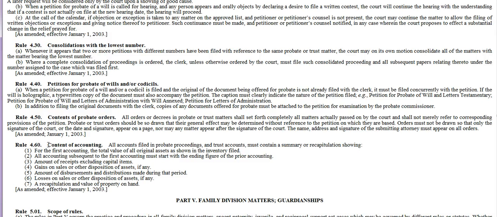And then Rule 4.60 tells you what the content of the accounting should look like. So when you do your annual accountings or you do your final accounting, this is your rule. Those are the local court rules that govern Las Vegas probate cases.